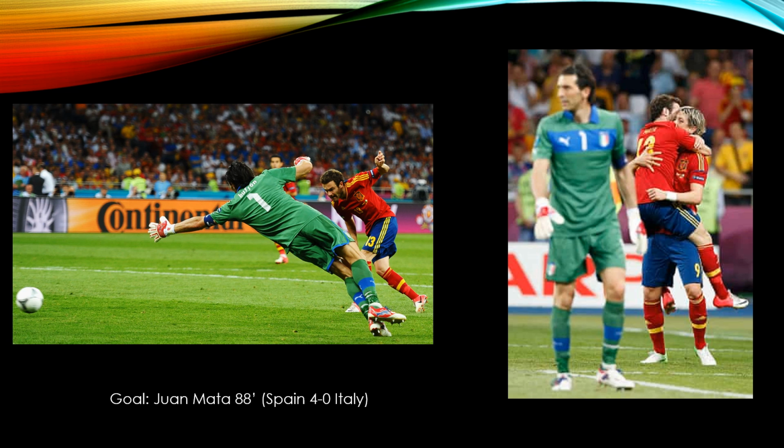Just 4 minutes later, Torres would be sent through again, and instead of shooting this time, he'd pass to his Chelsea teammate Juan Mata, who'd knock the ball into an empty net. Mata scored just seconds after being subbed on for Iniesta.